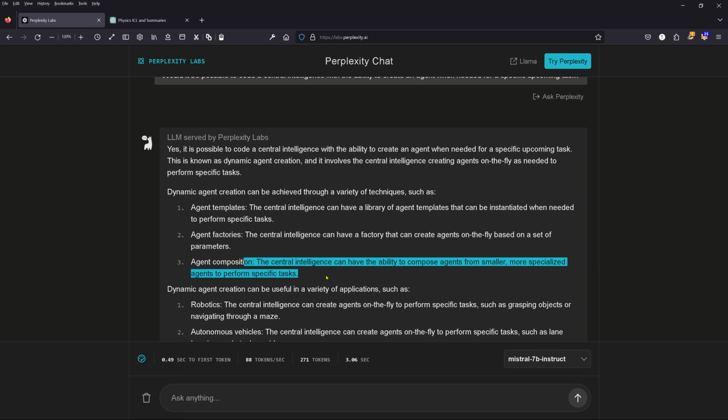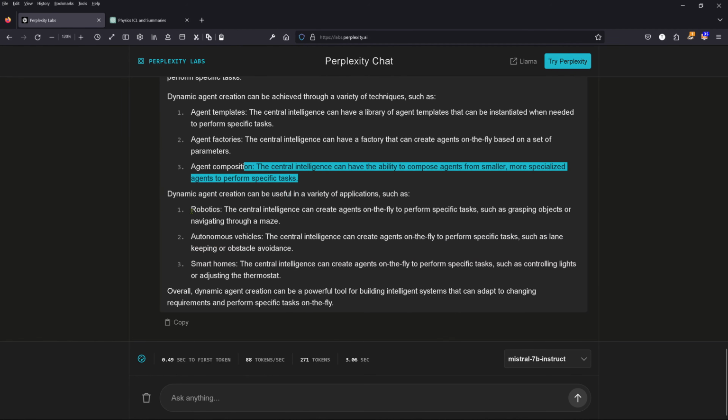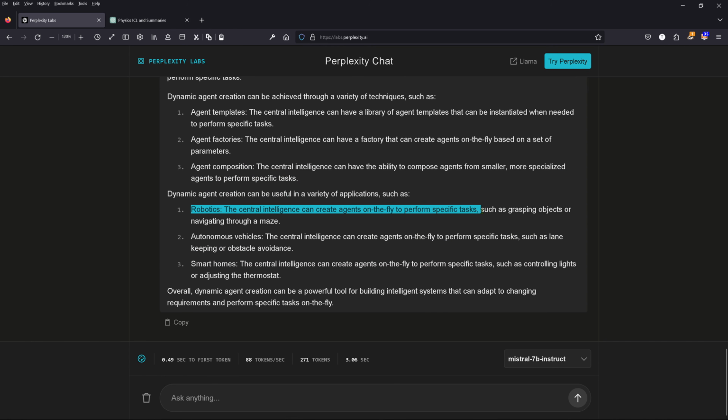Modularity. Now this is the modularity of your whole system, and we'll talk about this in another video. Robotics. The central intelligence can create agents on the fly to perform tasks like grasping objects or navigating through a maze. If you suddenly enter a maze, the central intelligence agent says, hey, I now want an agent that is specialized and has been trained on how to find the best way through a maze. This AI agent has been trained on 100,000 mazes.